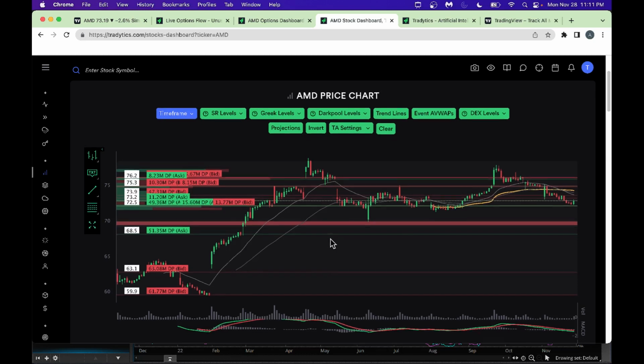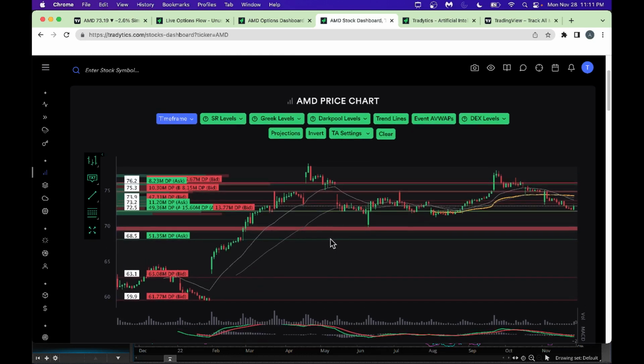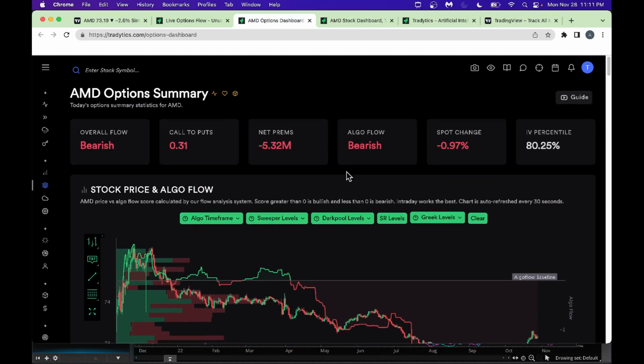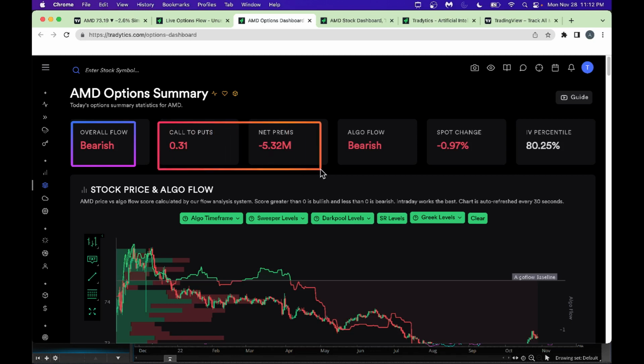All right, now I will take you to the next thing here. We'll go into the options dashboard, which is one of my favorites. As you look at the option activity here, look, overall flow for AMD from an option perspective is bearish. Call to puts is 0.31. And we got net premium negative, like we talked about. The algo flow, which nets out the bullish premium and bearish premium, that's bearish, as you can see here. And the stock came down slightly today. So with that high IV percentile, as you can see here.